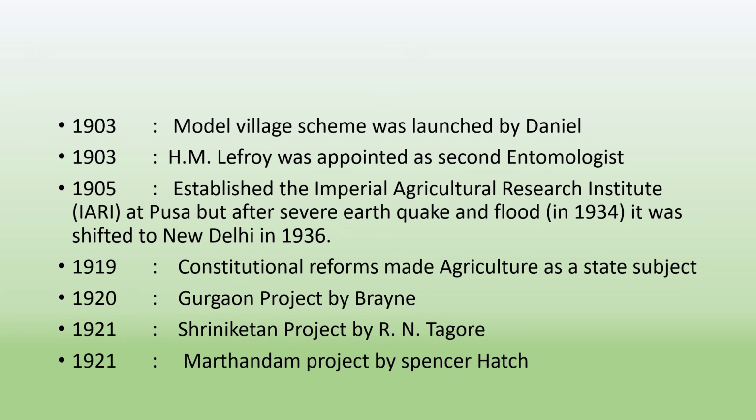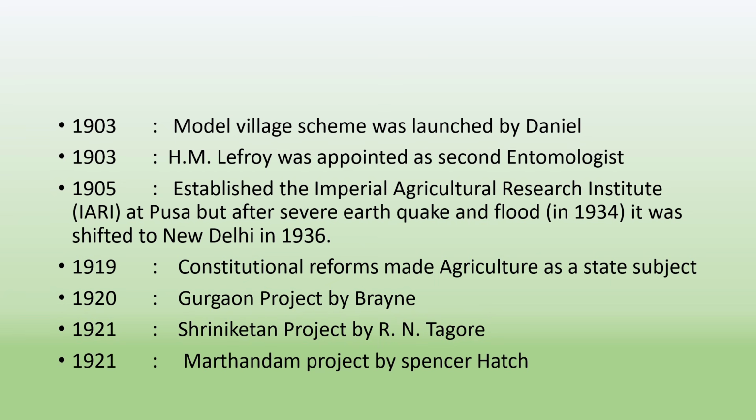In 1903, the model village scheme was launched by Daniel. In 1903 again, H.M. Lefroy was appointed as the second entomologist. In 1905, the Imperial Agriculture Research Institute, IARI, was established at Pusa, Bihar. But after the severe earthquake and flood in 1934, it was shifted to New Delhi in 1936.